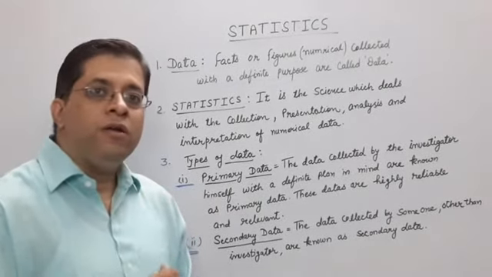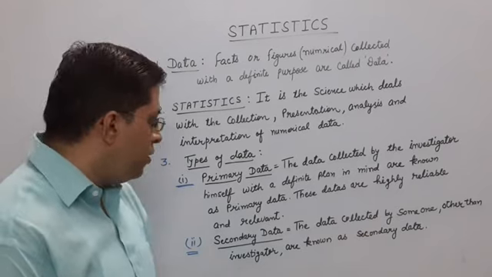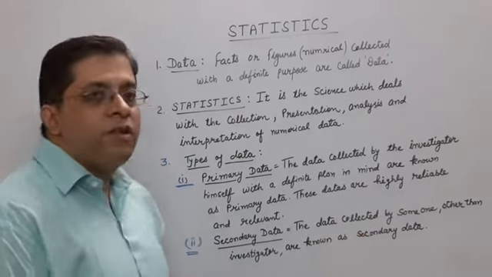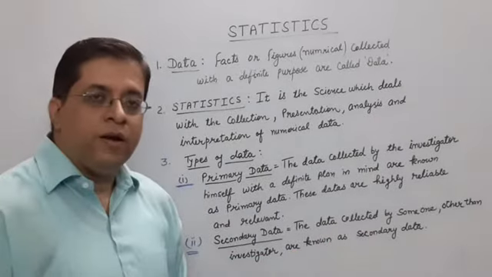This is called secondary data. It means the data collected by someone other than the investigator is known as secondary data.